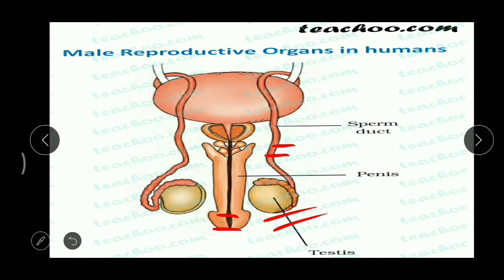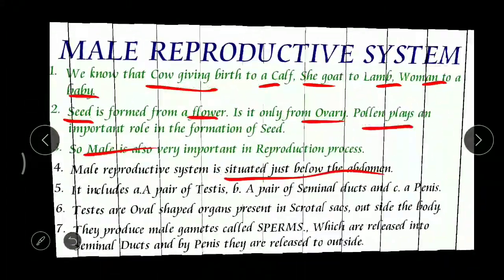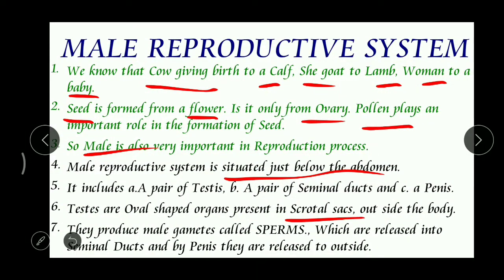So these are the three main parts. The testes are present in special bag-like structures, which are called scrotal sacs, and they are present outside the body.